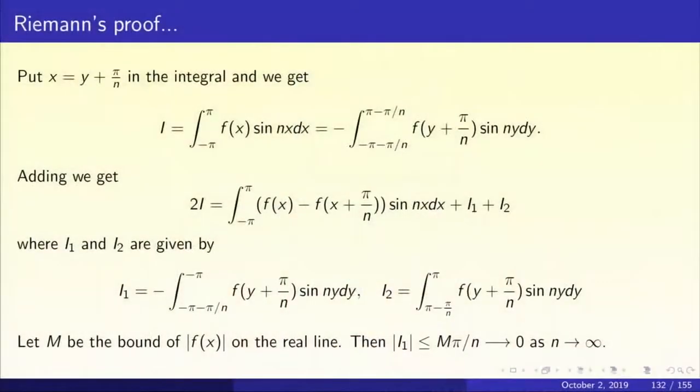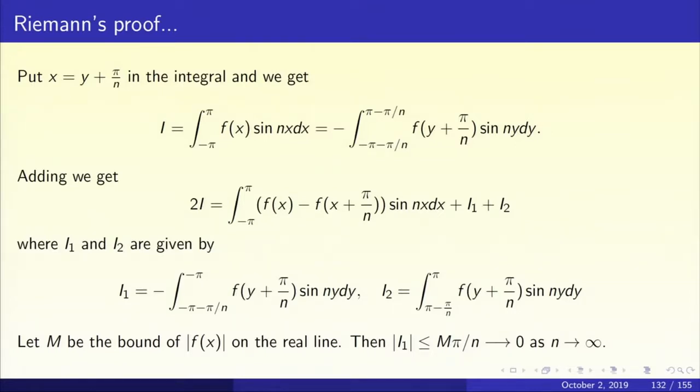So what are these additional pieces I1 and I2? I1 is minus the integral from minus pi by n to minus pi of f(y plus pi by n) sine ny dy, and I2 is how much? Integral from pi minus pi by n to pi of f(y plus pi by n) into sine ny dy.